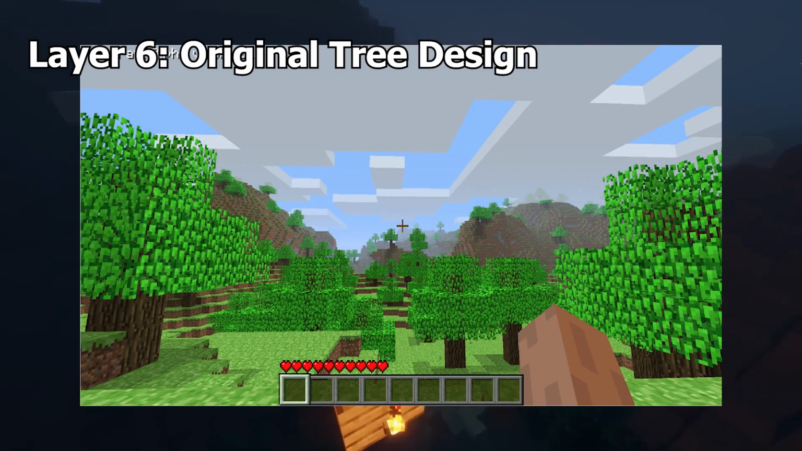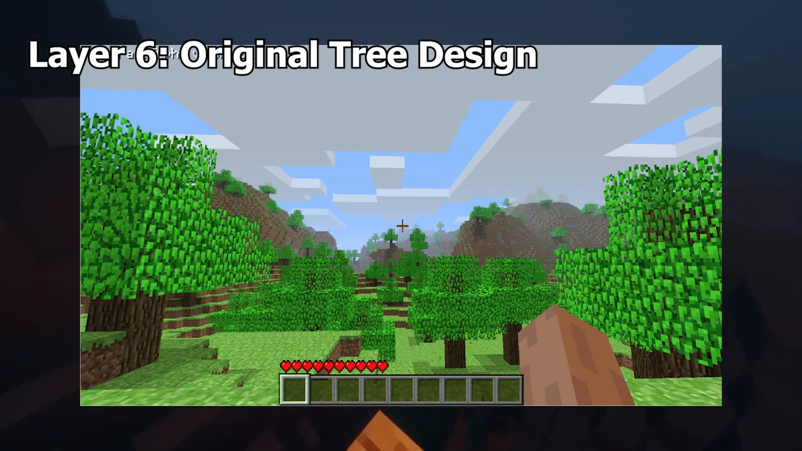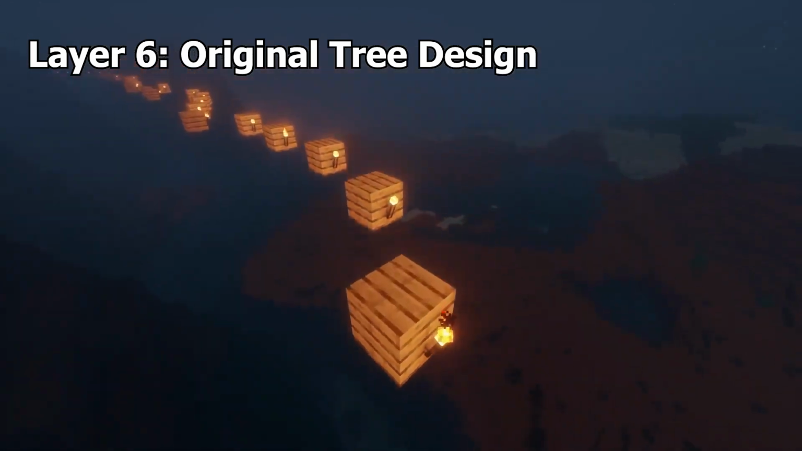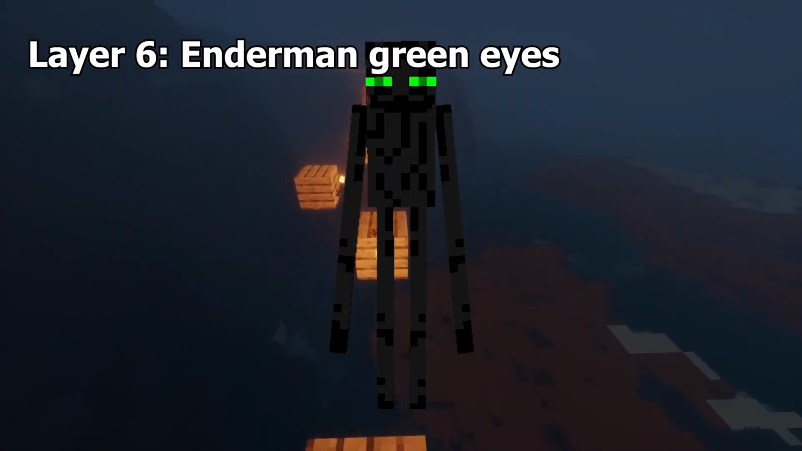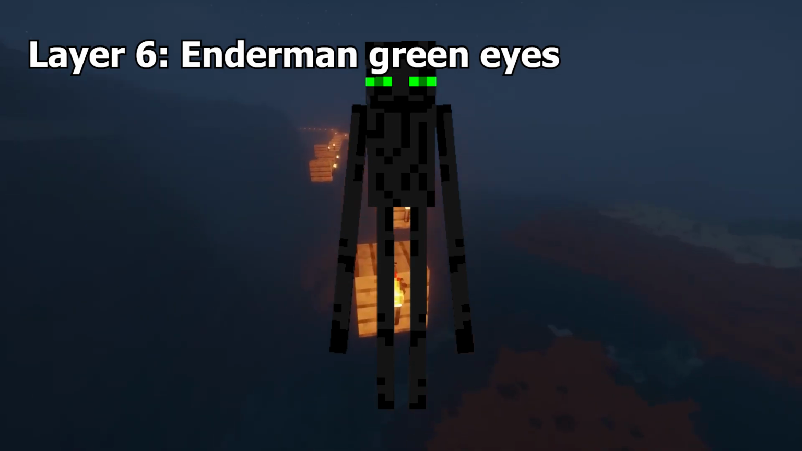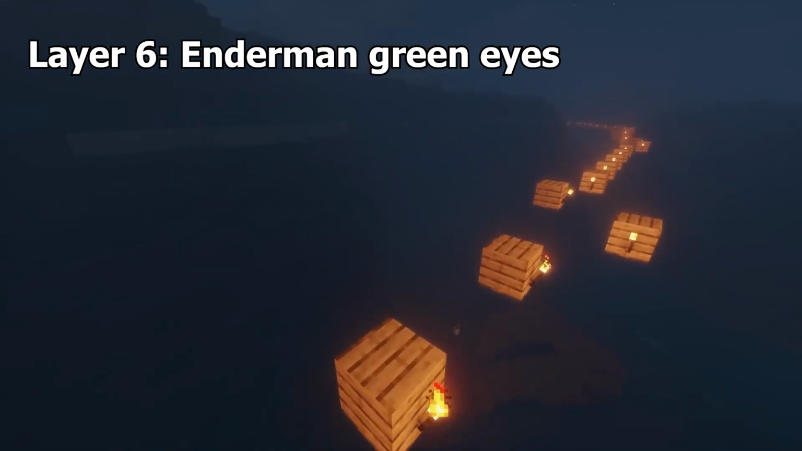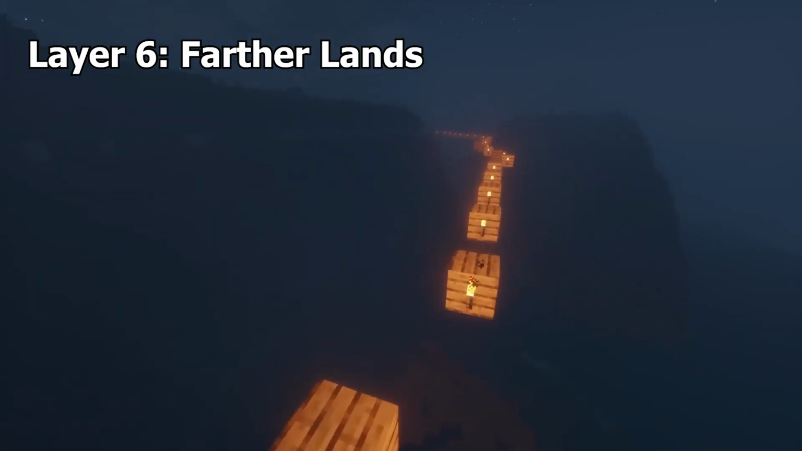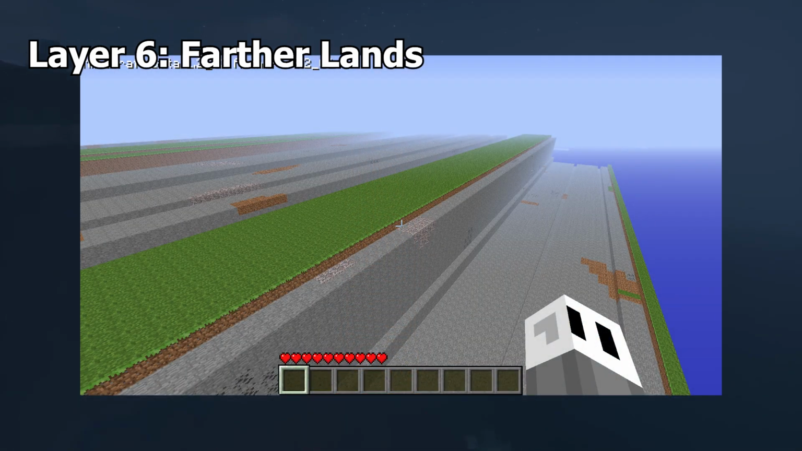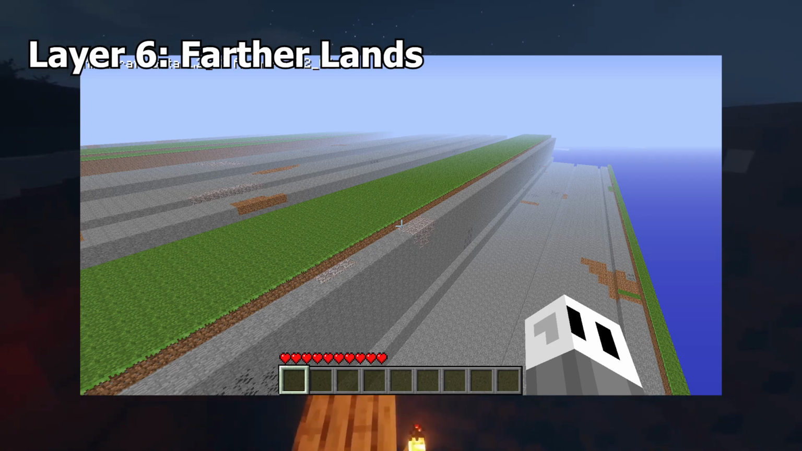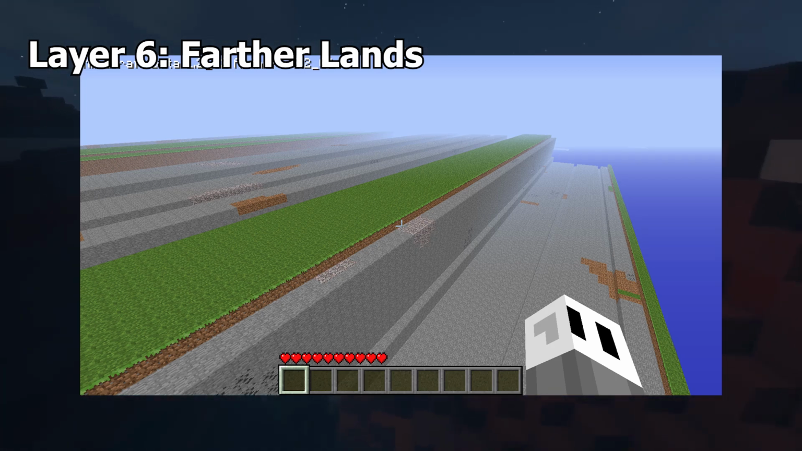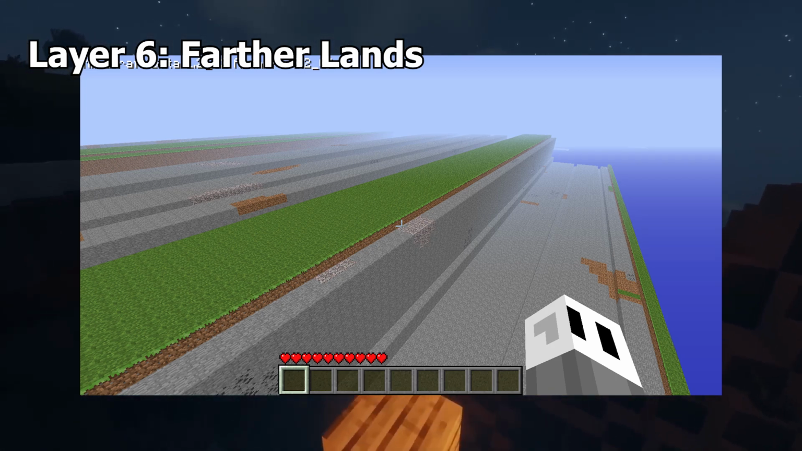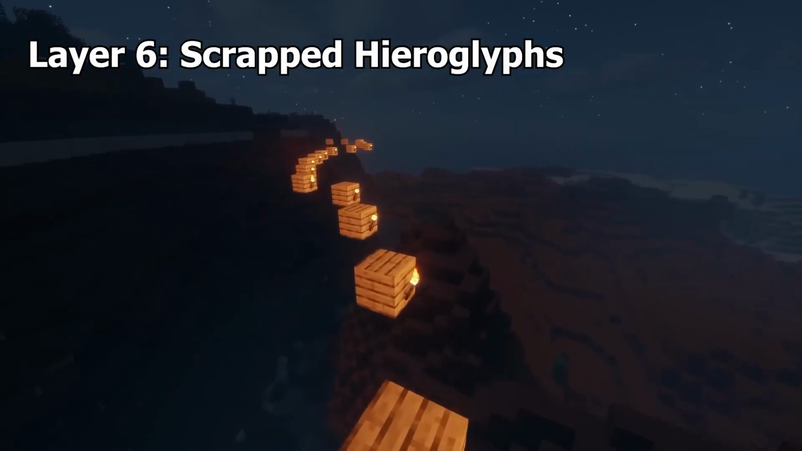Original tree design. This is what trees originally looked like in Minecraft, notably a lot lighter green, just like everything else at the time. Enderman green eyes. In pre-release 1.8, Enderman had green eyes. Fatherlands. In older versions of Minecraft, where the Farlands are present, Fatherlands are a level up from the Farlands, occurring at 1,4,065,811 blocks away.